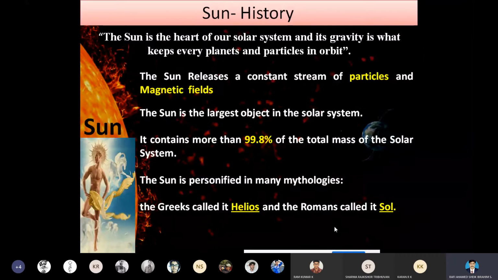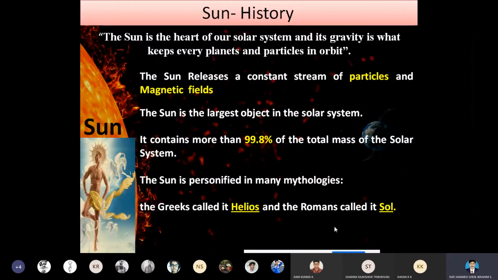Without gravity in the universe, all the objects would undergo collision, and definitely there would be destruction in the universe. Its gravitational force of attraction keeps the planets and the particles orbiting in their particular paths.